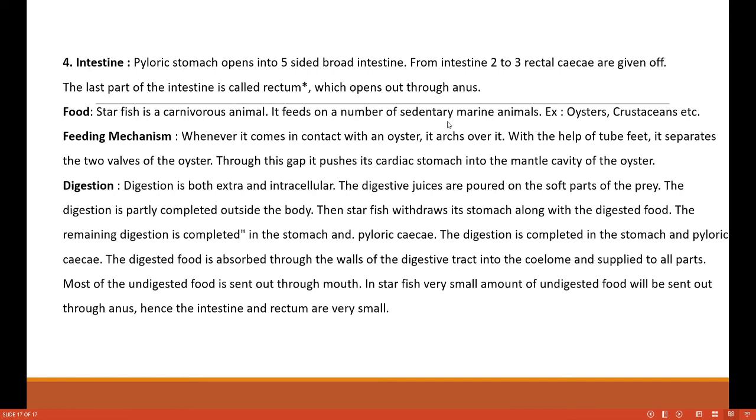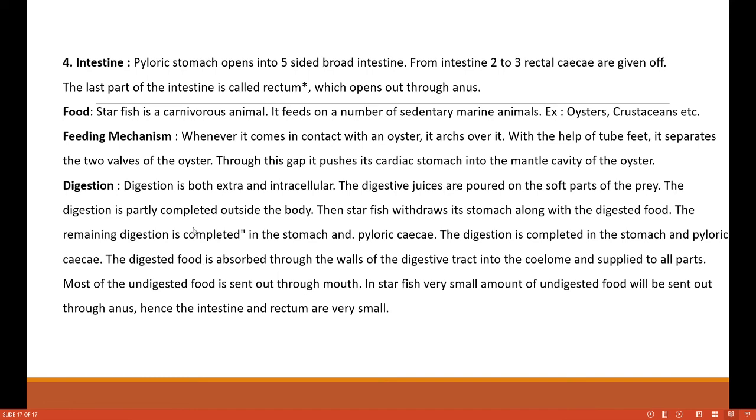It feeds on a number of sedentary animals like oysters and crustaceans. The mechanism of feeding is that whenever it comes in contact with an oyster or other food, it arches over it and attacks the food. With the help of its tube feet, it separates the two valves of the oyster. Through this gap, it pushes its cardiac stomach into the mantle cavity of the oyster.